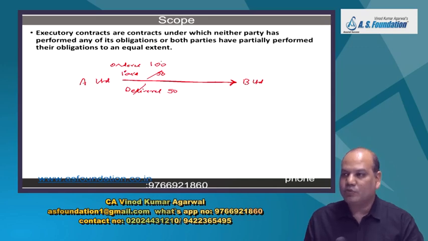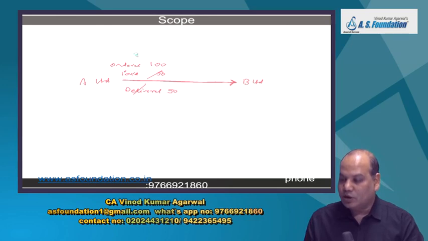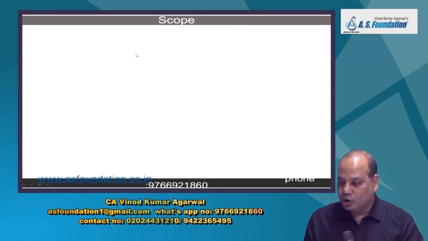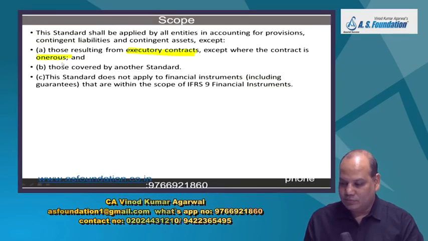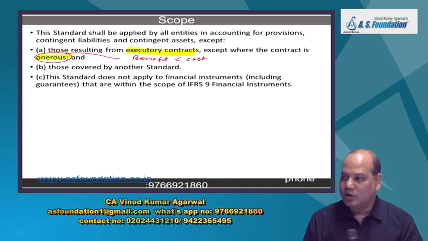No need to make provision for executory contract unless the contract becomes an onerous contract. Onerous means, to put it in very simple terms, benefit that you will derive from this contract is less than the cost of meeting the obligation under the contract. So the standard is little conservative on onerous contract.